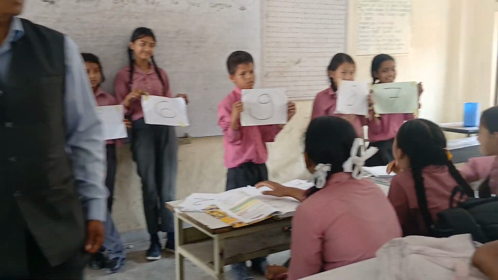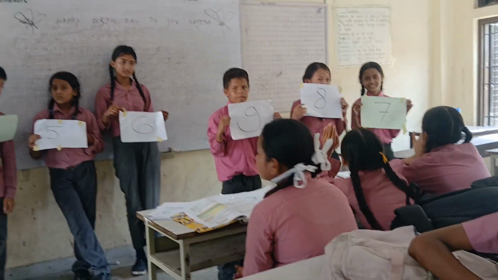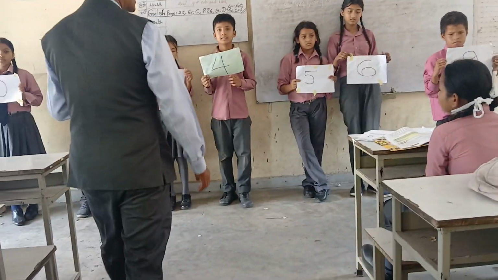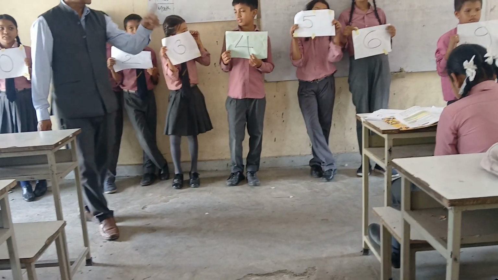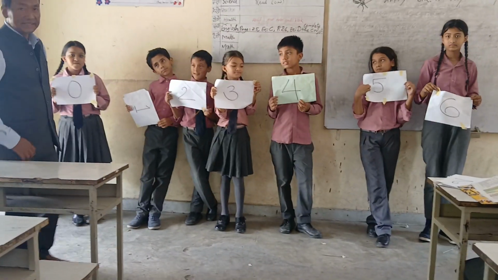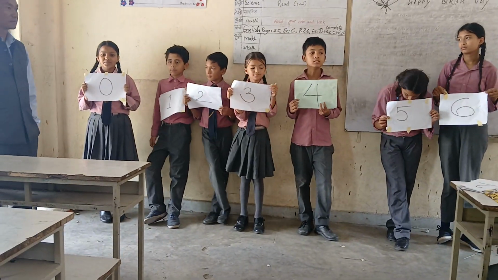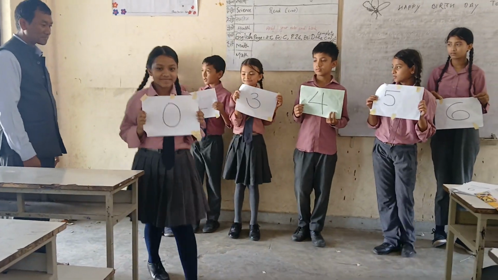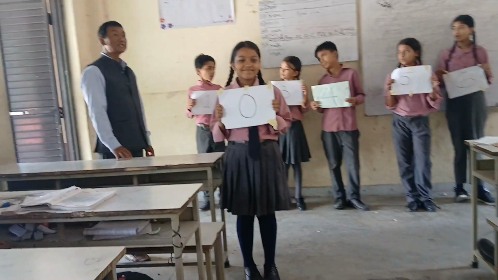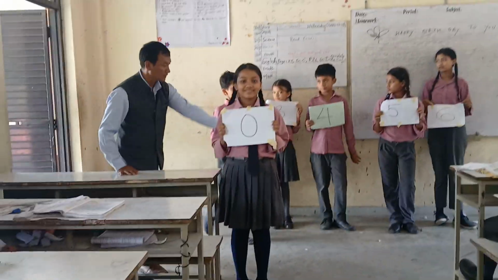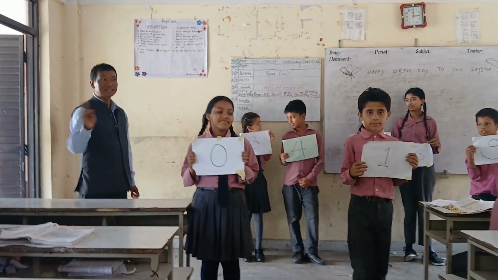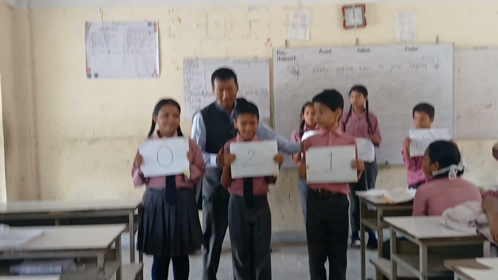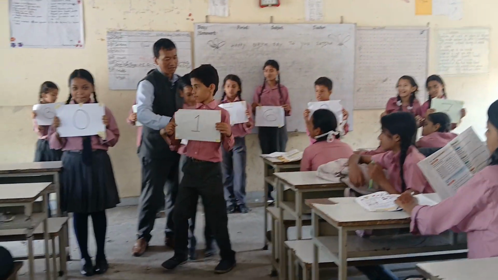And next, what is said over there? Second, we need to find the smallest number of 3 digits made of different digits. Which is the smallest digit? 0 is the smallest, and 0, come over here. The next smallest number is 1, and then the next number is 2. Just stand like this.